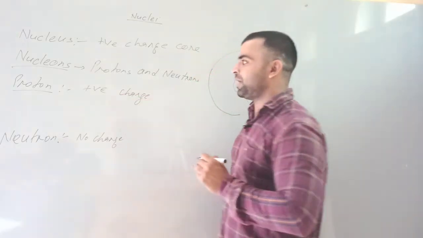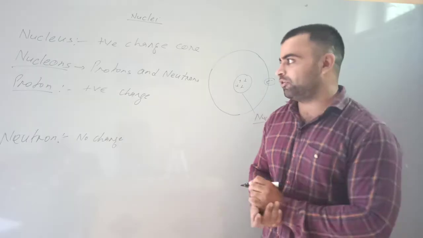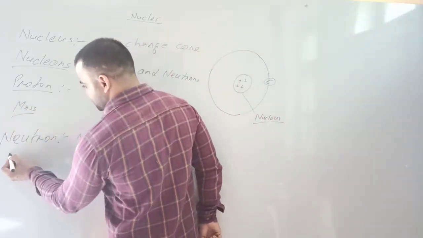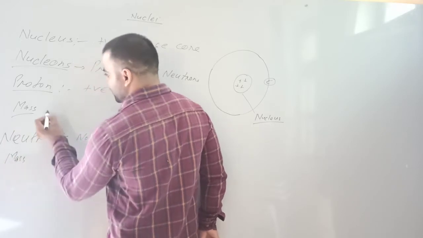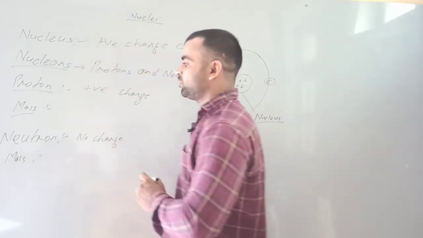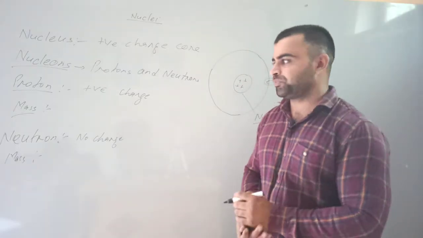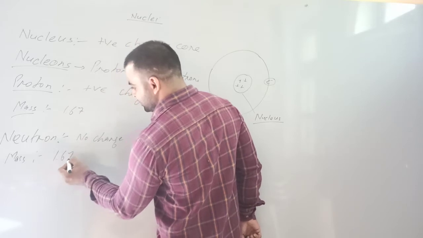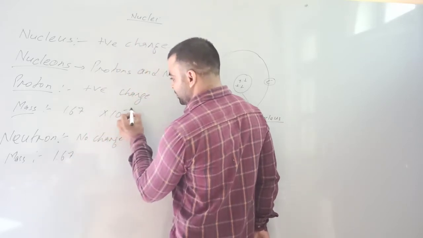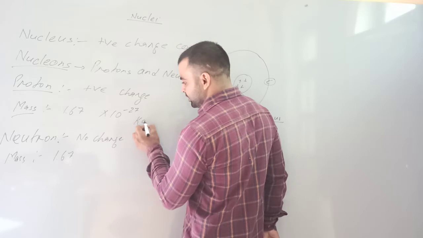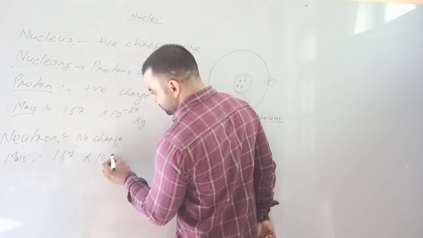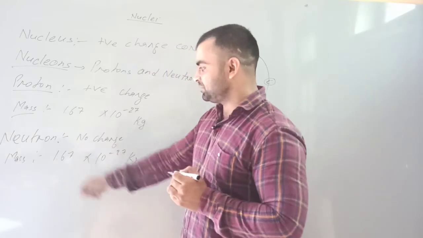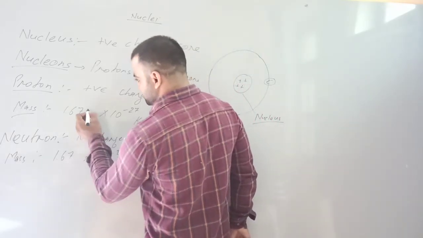Next we will discuss about the mass of proton and mass of neutron. Mass of proton and neutron is nearly the same, that is 1.67 into 10 raised to power minus 27 kilograms, and the difference between them is this.